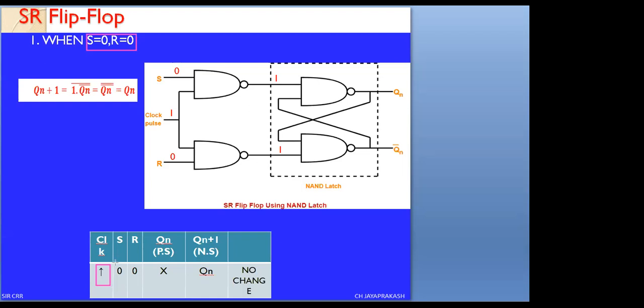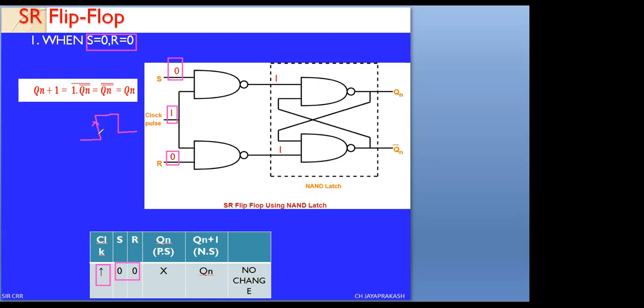Now we are going to apply both inputs, S equals 0 and R equals 0. Now clock equals 1. Whenever the clock pulse sees its positive edge, look carefully, I will draw the figure once again. Here this is my clock pulse, and this is the positive edge.